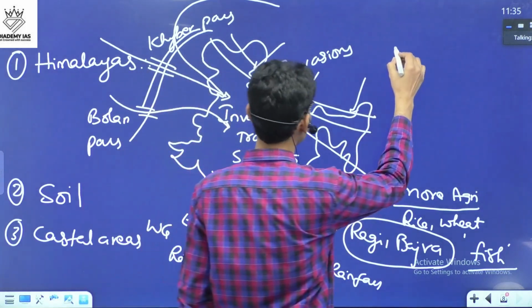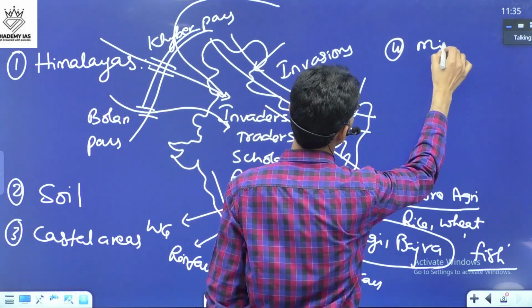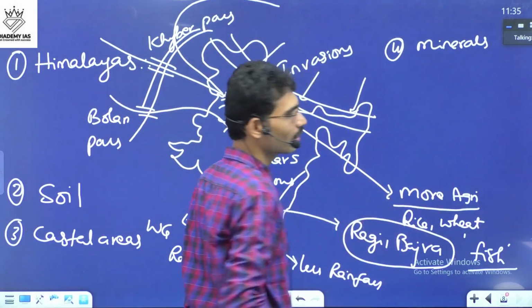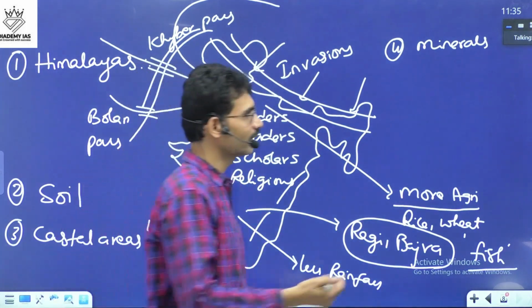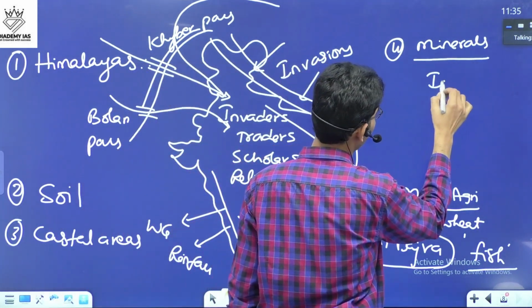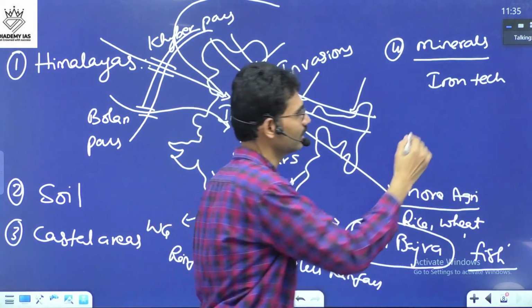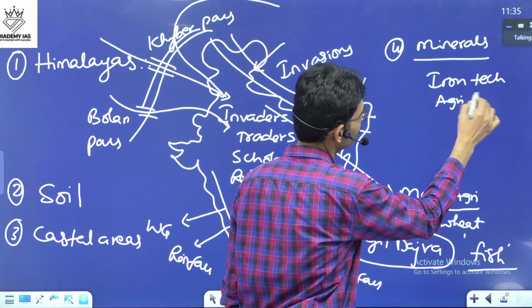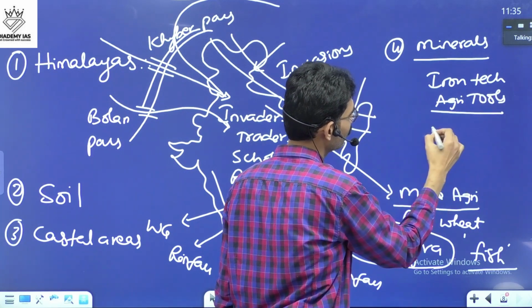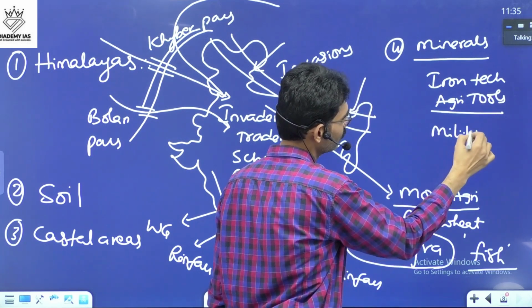Now, when it comes to minerals, whoever gets access gets power, like iron tools and iron technology. With this iron technology, they can make agricultural tools, industrial tools, and military tools.